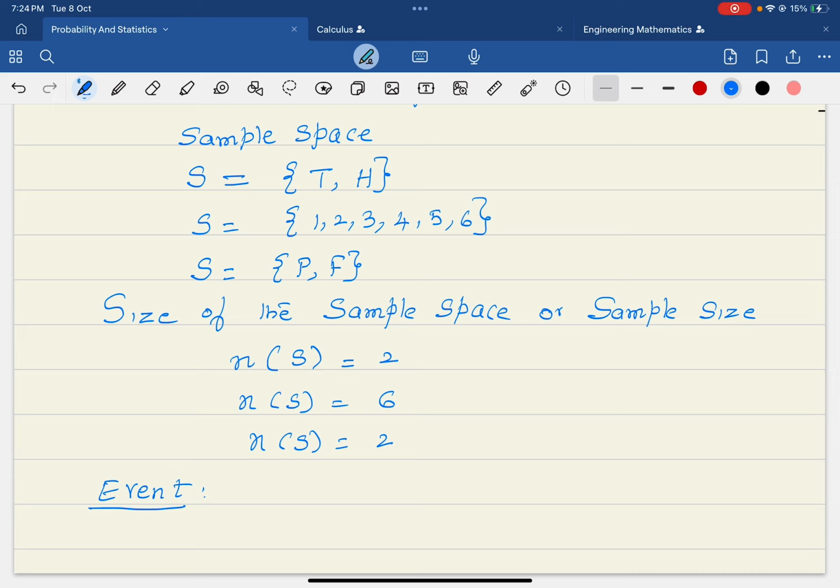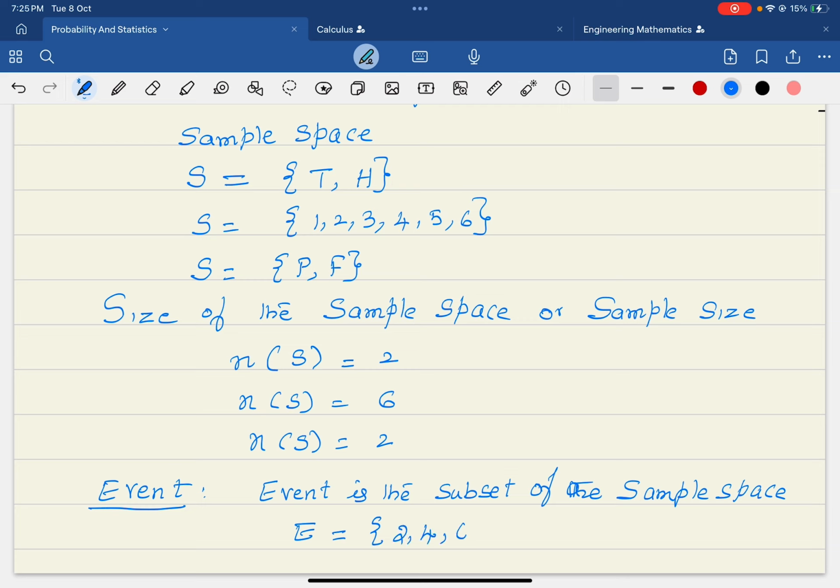For example, in the experiment of rolling a die, suppose I want the event E of getting even numbers.